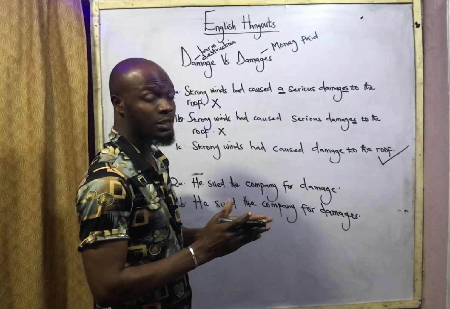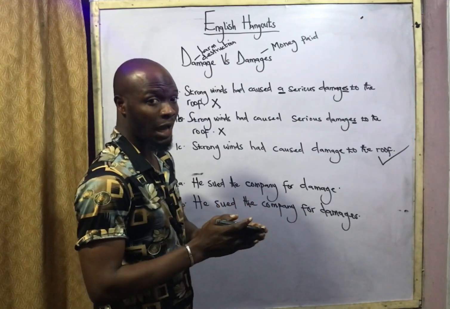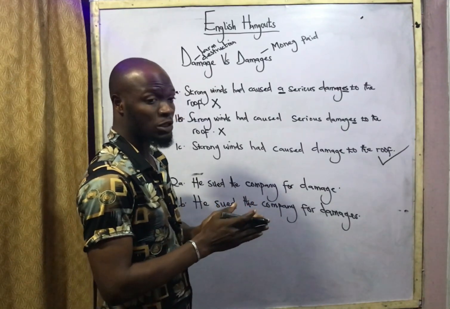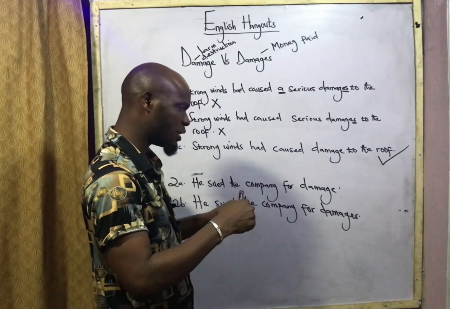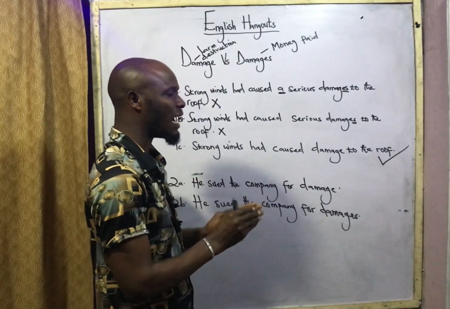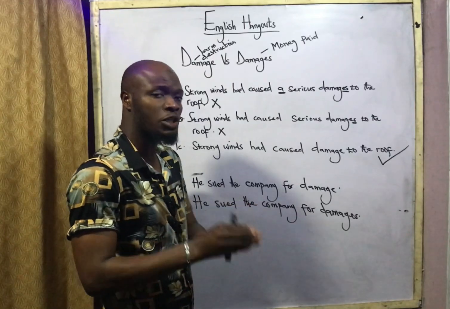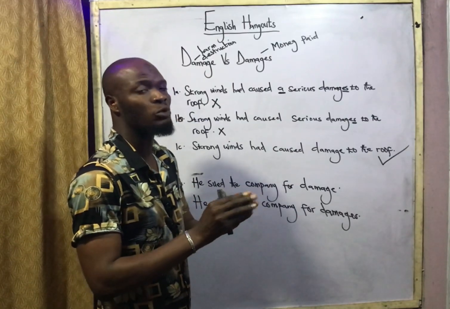It is a money paid for compensation as a result of a damage to a particular person or an organization. Therefore, we established also that damages as a sum of money paid for compensation should always be pluralized.